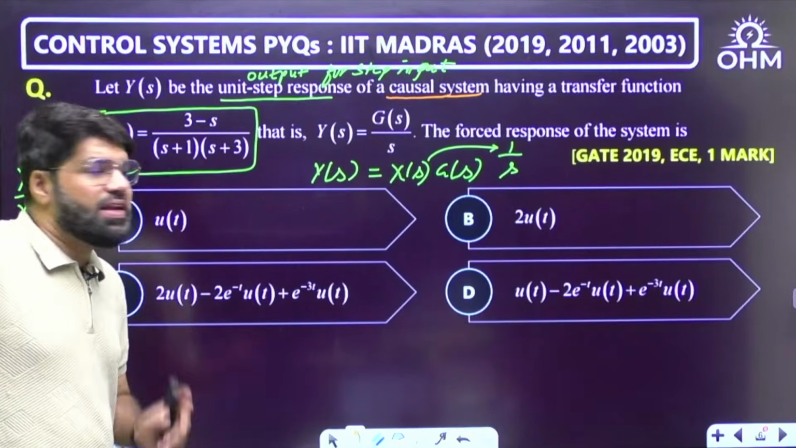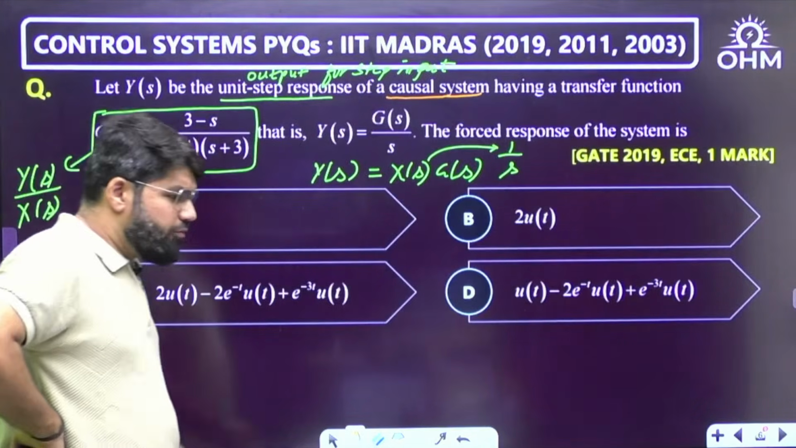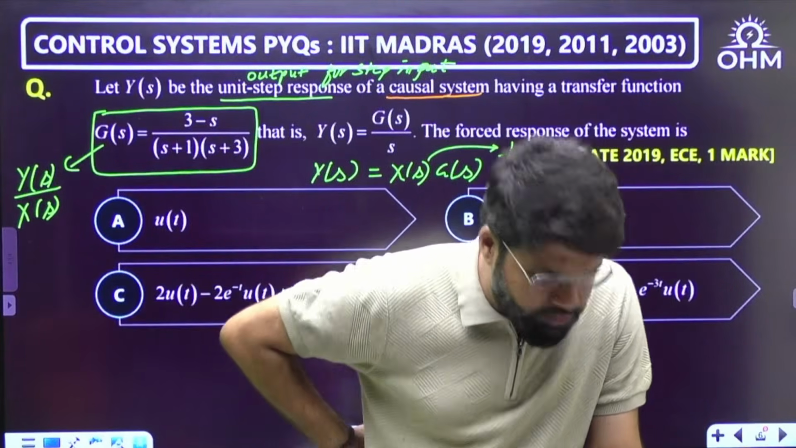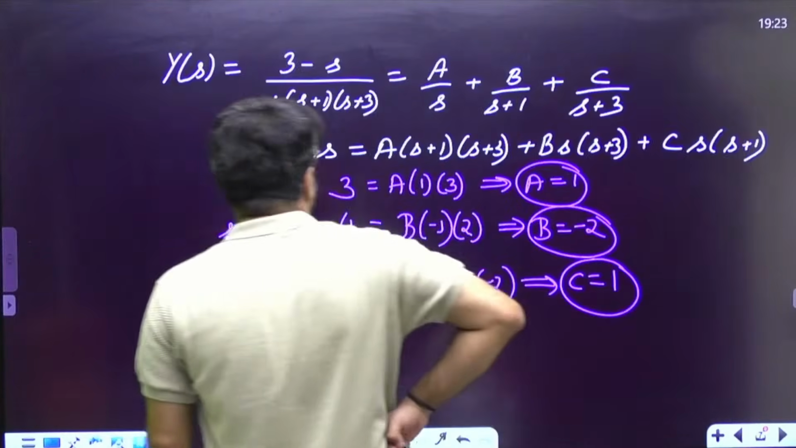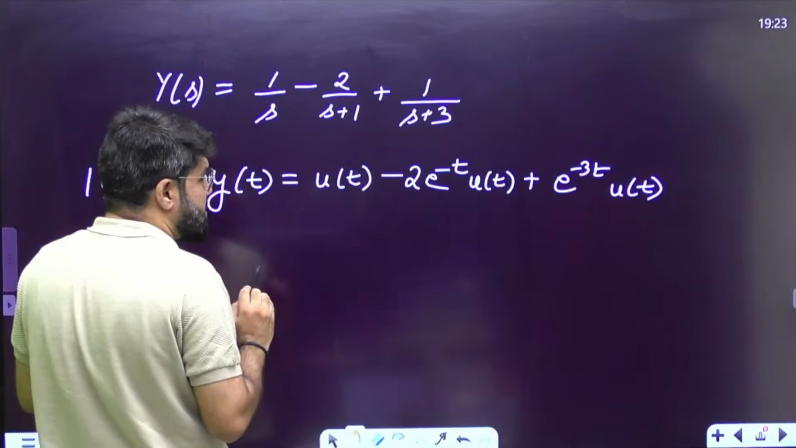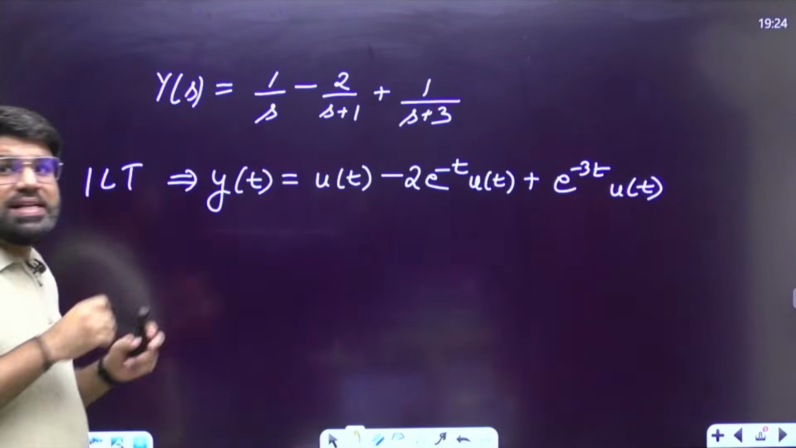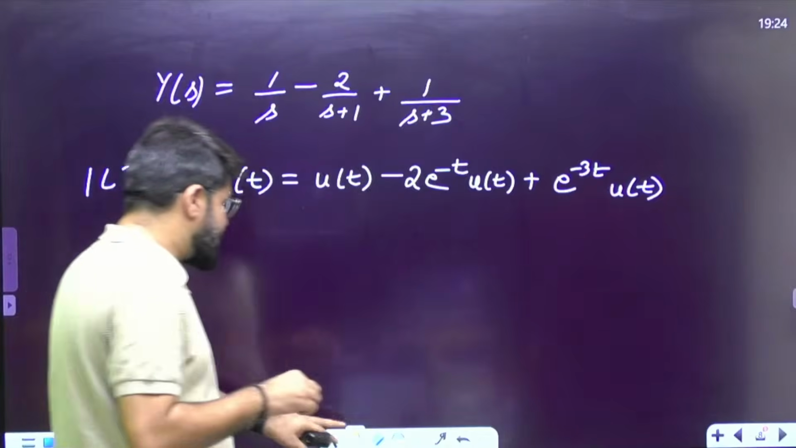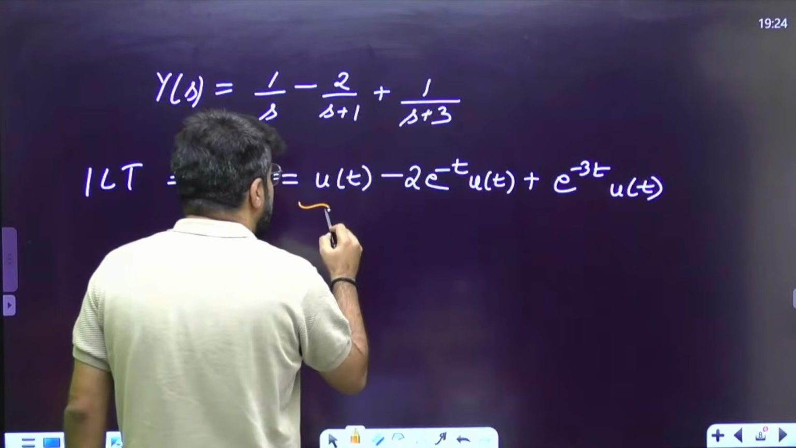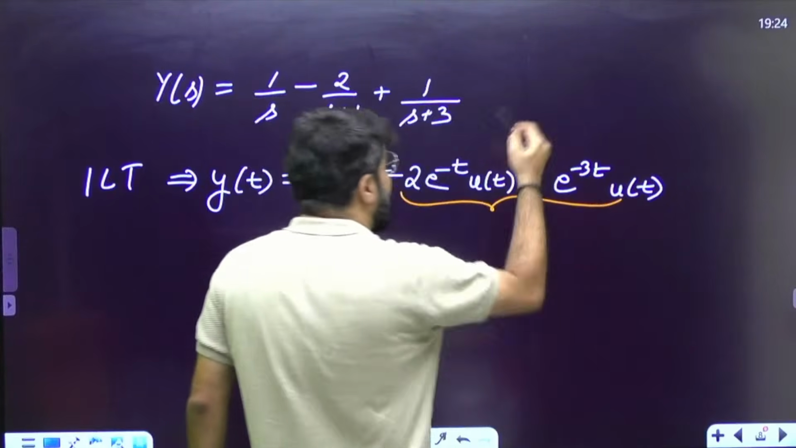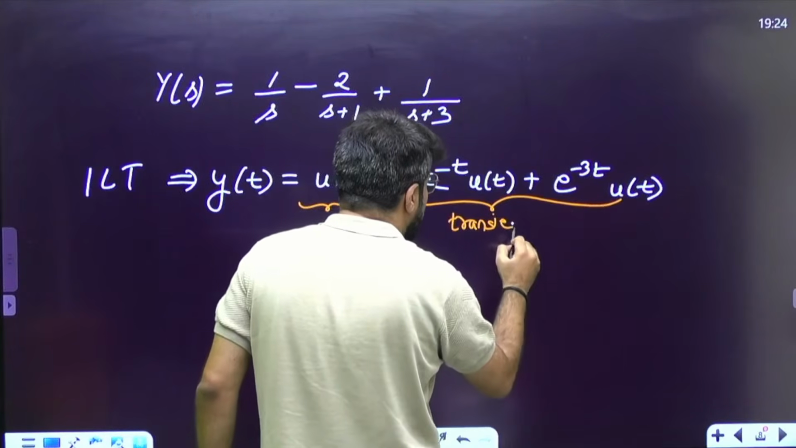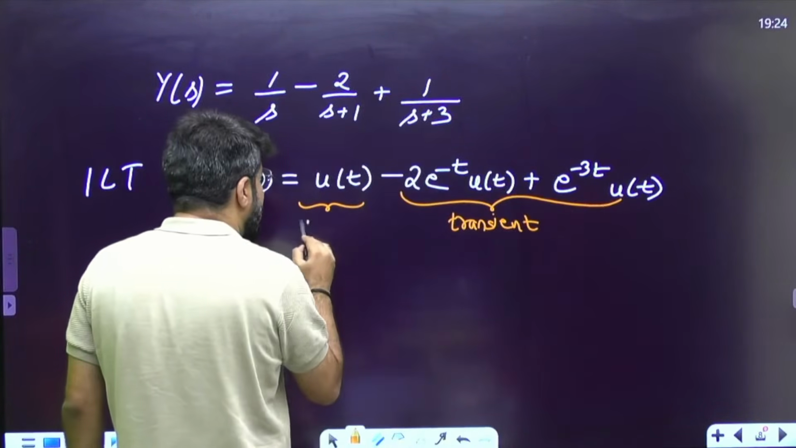Now, this is the response. The question is specifically asking for the forced response, which in a way represents the steady state response. This response has to be broken into two parts. What happens when t tends to infinity? e power minus infinity becomes 0. So when the time becomes large, these two terms go away. These will represent the transient part, and this will represent the steady state part.